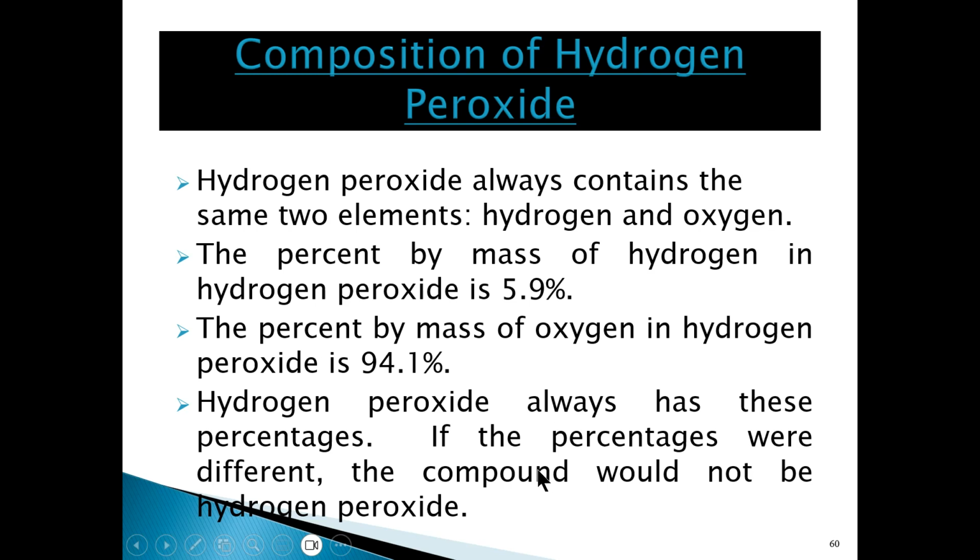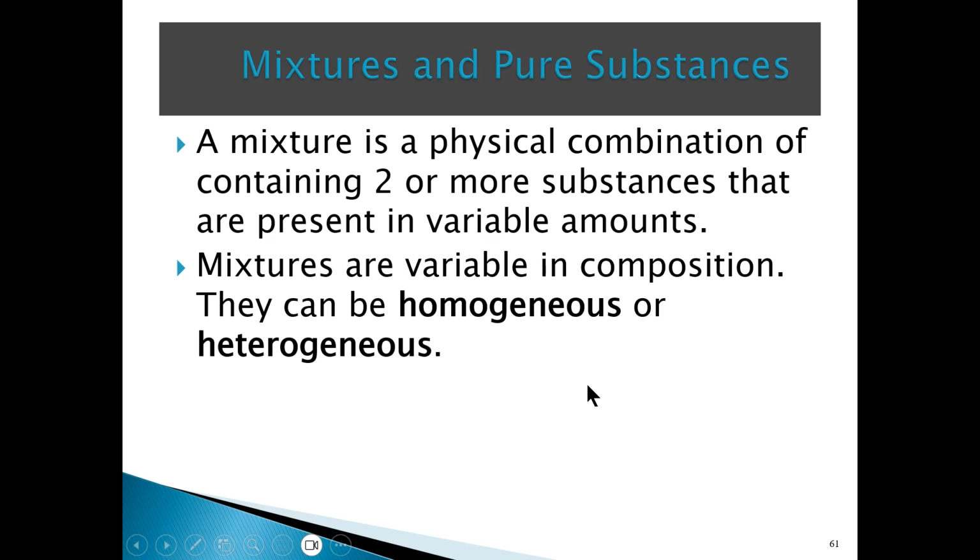Again, these percentages are fixed. If you have a substance which contains hydrogen and oxygen and their percentages are different, then you know that you're not dealing with hydrogen peroxide, you're dealing with another substance. So that's what is characteristic of compounds: the proportions of the different elements that make up that particular compound are always going to be constant.